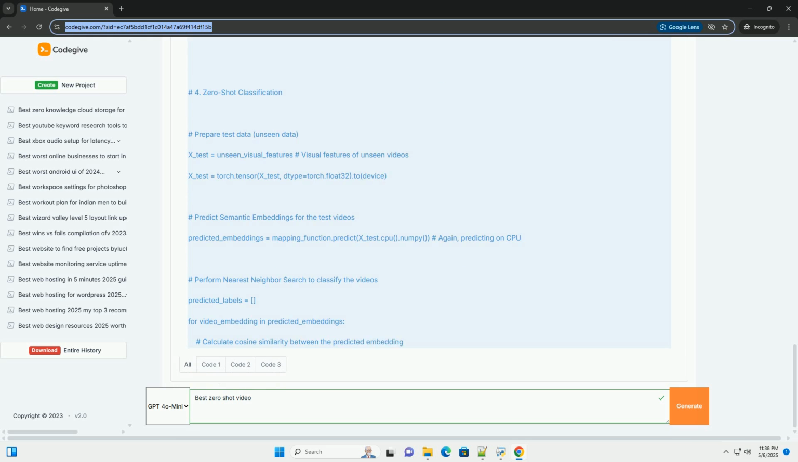5. Best practices. Start simple. Begin with a simple architecture and gradually increase complexity as needed. Experimentation. Thoroughly experiment with different feature extractors, semantic embeddings, mapping functions, and hyperparameters. Validation. Use a validation set to monitor the performance of your model and prevent overfitting.